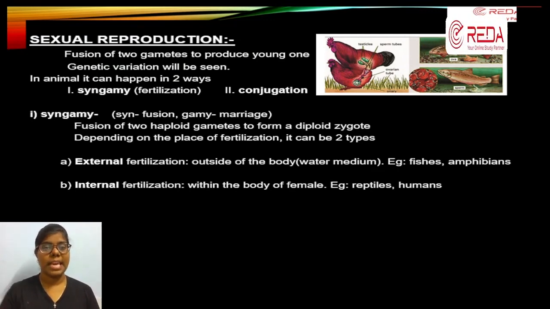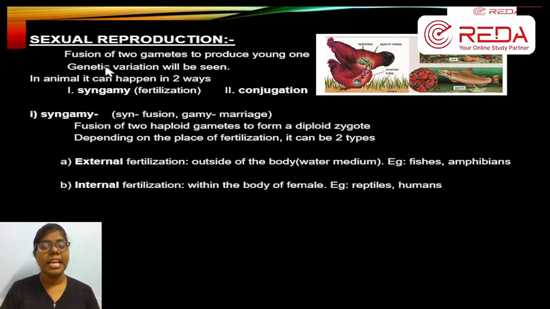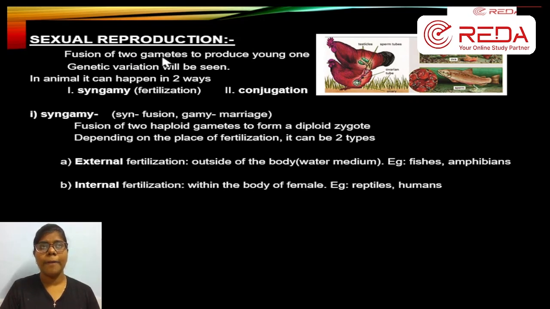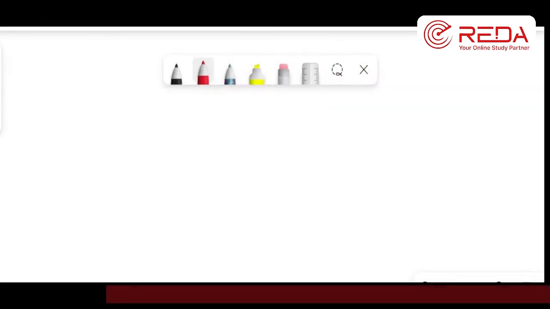When you say sexual reproduction, two gametes are involved. What are gametes? When you consider human beings, a very good example, we can simply understand the word gametes. When you say human beings, you will say X and Y chromosome.